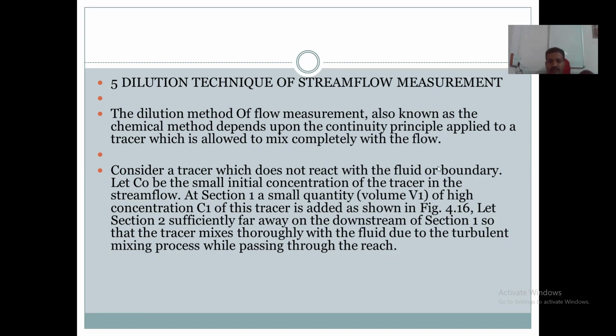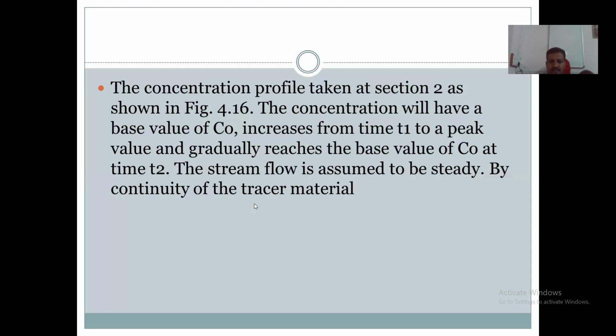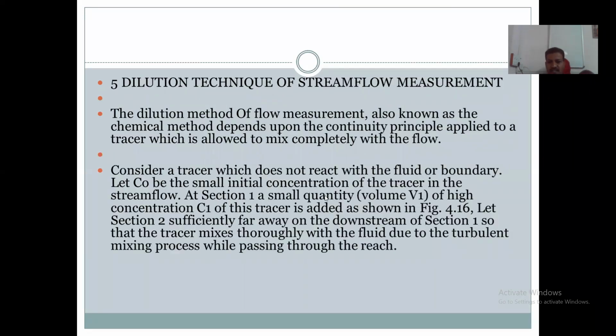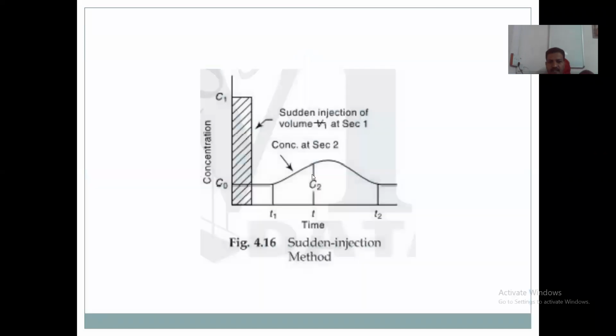In the diagram, C0 is the small initial concentration of the tracer in the stream flow. At time t1, the concentration is C0.